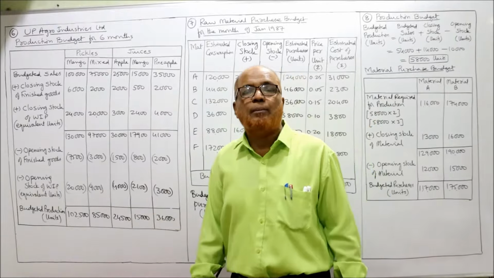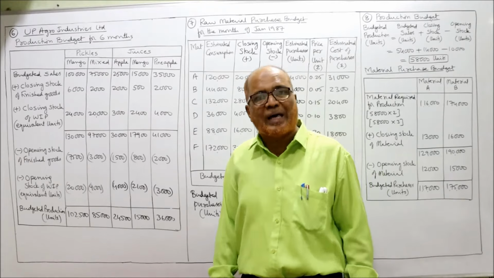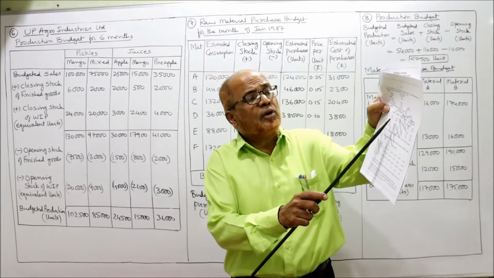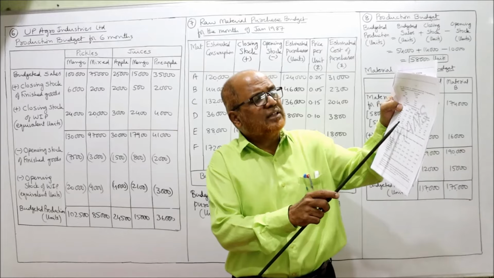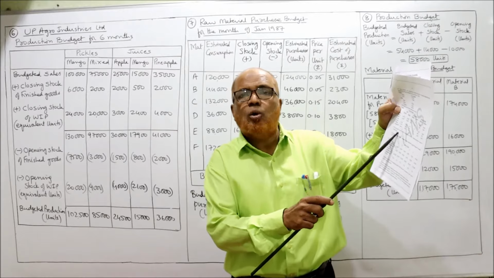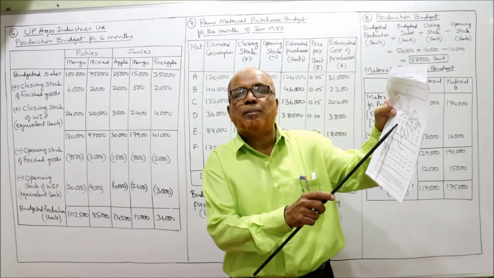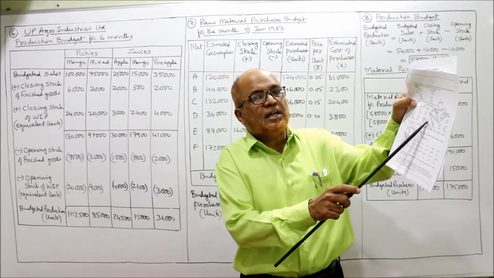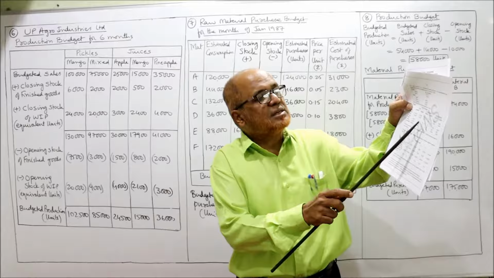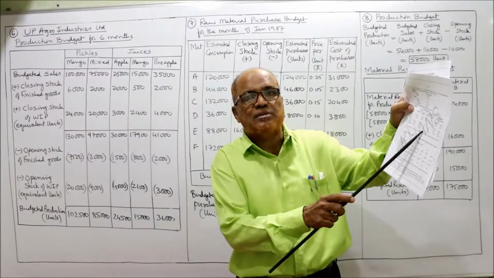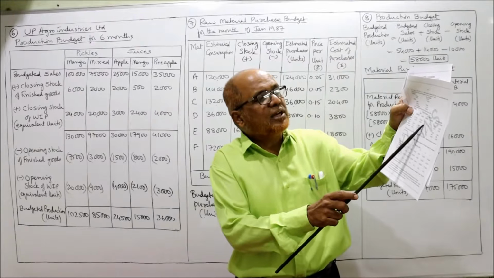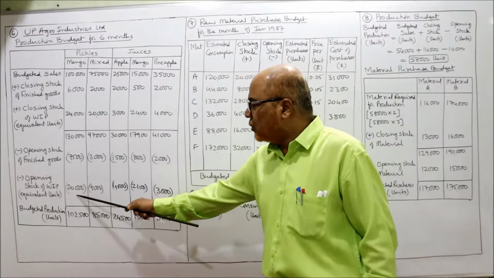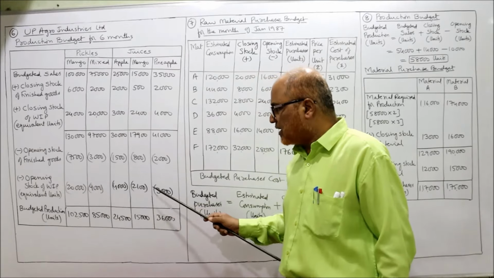Now opening stock of WIP, work in progress. Opening work in progress units are 25,000, 15,000, 5,000, 3,000, 4,000. This will be multiplied with percentage of work completed in opening. Opening percentage of work completed are 80%, 60%, 80%, 70%, 75%. Multiply 25,000 into 80%, 15,000 into 60%. You will get these values: 20,000, 9,000, 4,000, 2,100, 3,000.